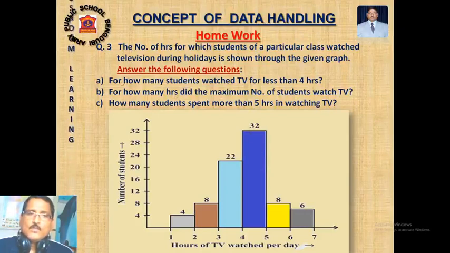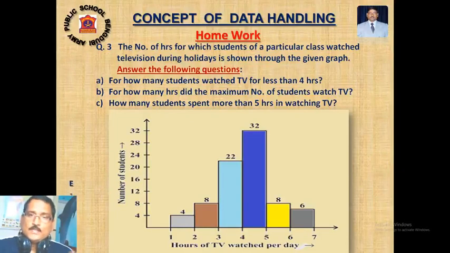You note down. For how many students was TV time less than 4 hours? Watching TV less than 4 hours. How many students? There are 4 hours only. Is there any student watching less than 4 hours? No one. No students are there.